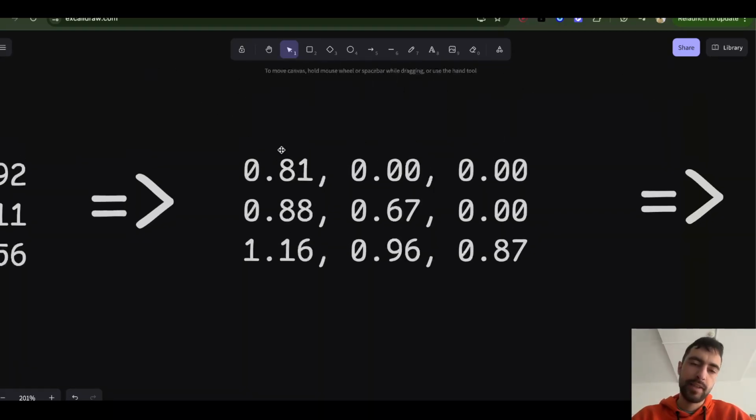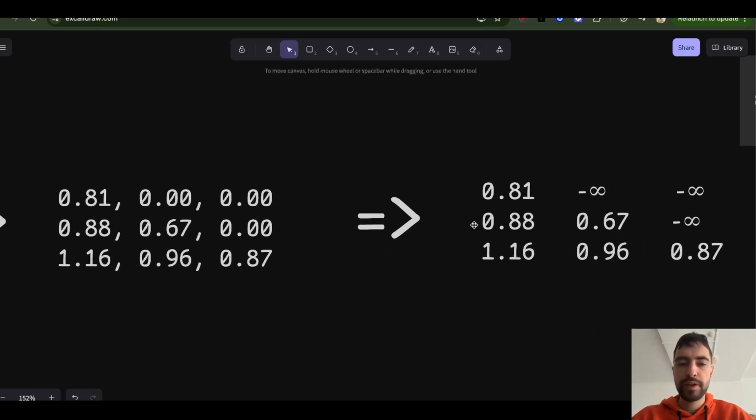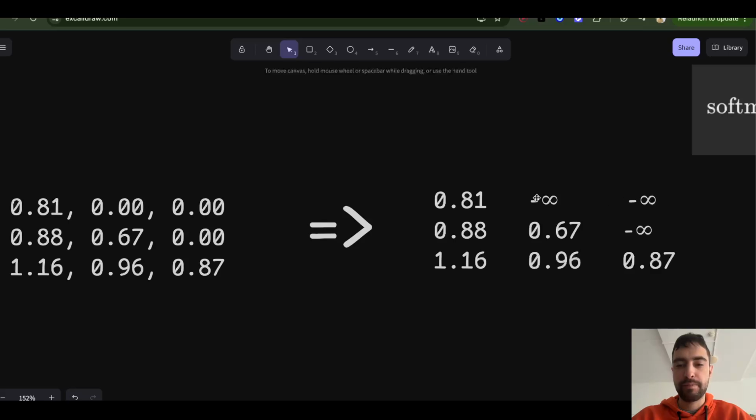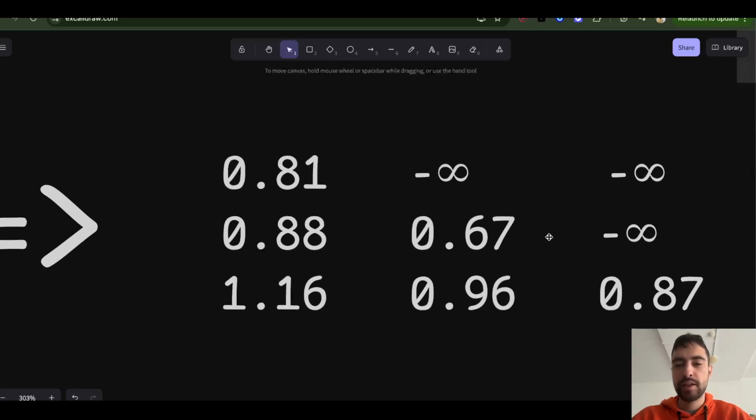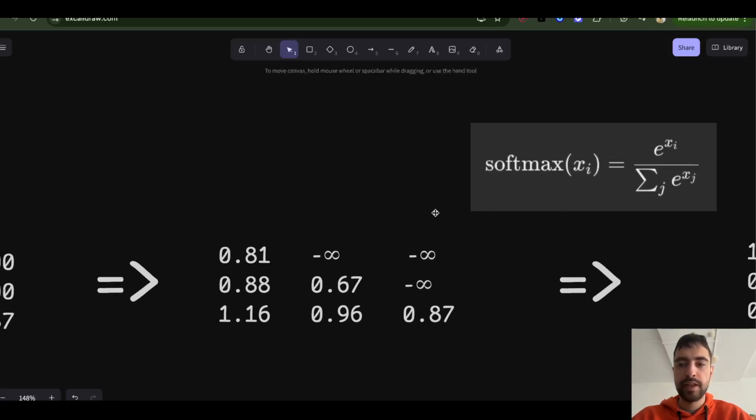So as I said, now we need to make the rows add up to 1, but also keep these at zeros, because we don't want to take any value or context from the future tokens. So we will first replace the zeros with minus infinity, because the way we will make these rows add up to 1 is we will apply softmax. You'll see the formula. You need to set these to minus infinity so they remain 0 after softmax. Then we will apply softmax.